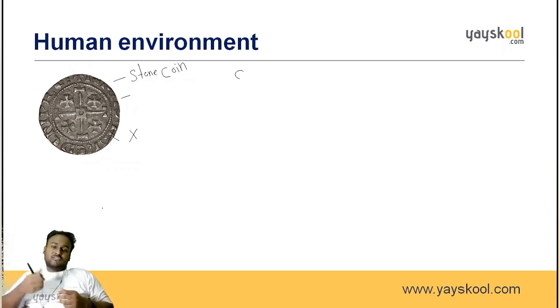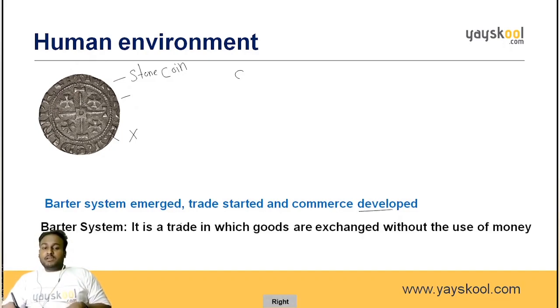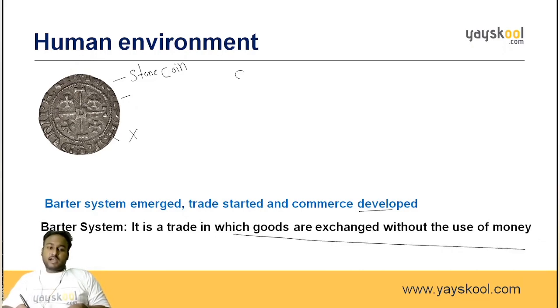We generally take currency when we go to a shop, we pay them, right? We give 1,000 rupees, 500 rupees to that person. In exchange, he'll give us some biscuits, some materials, some clothing. The system where there was an exchange of goods is known as the barter system. See, barter system, remember, trade started and commerce developed. It is a trade in which goods are exchanged without the use of money. Very, very important, guys. Try to remember it.